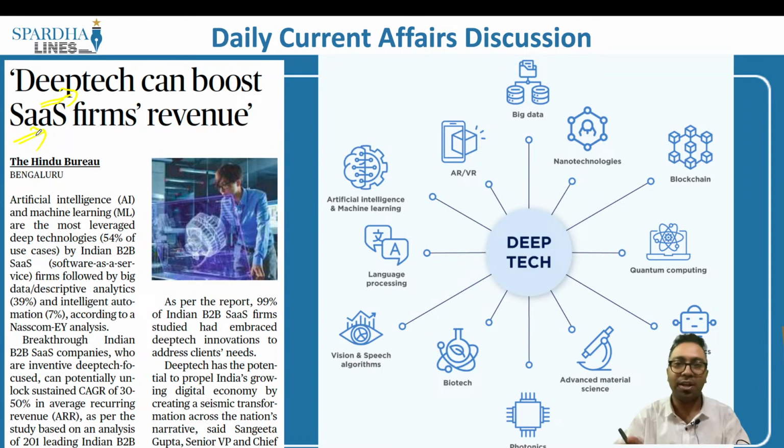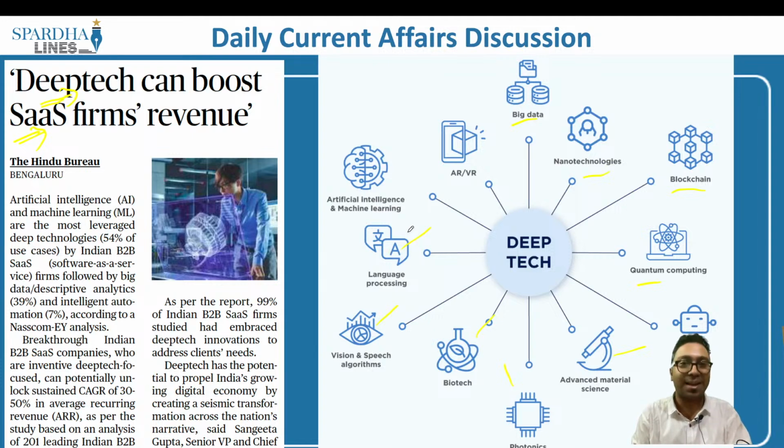The examples of deep tech include big data, nanotechnologies, blockchain, quantum computing, robotics, advanced material science, photonics and electronics, biotechnology, vision and speech algorithms, language processing, and so on and so forth.